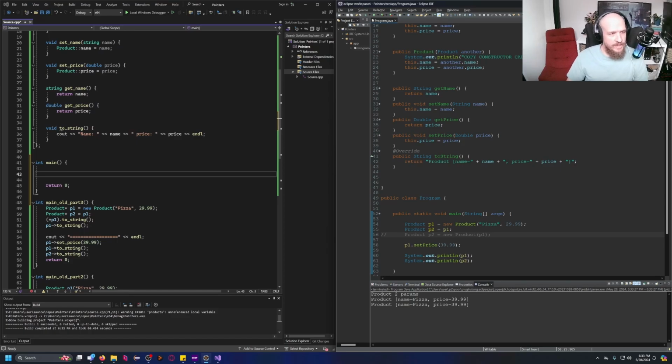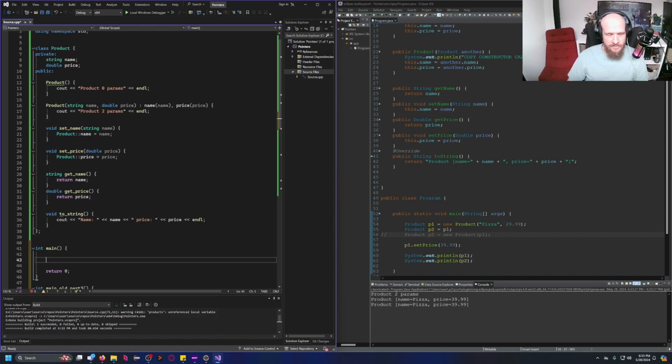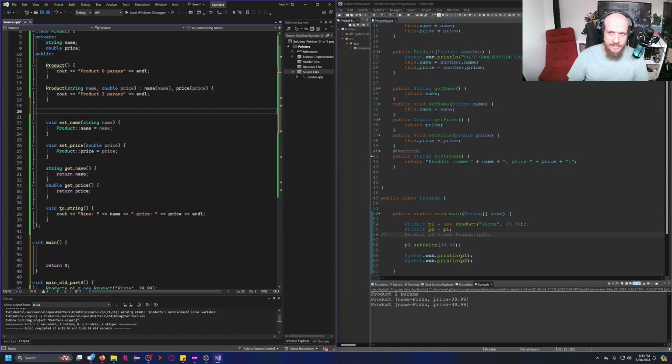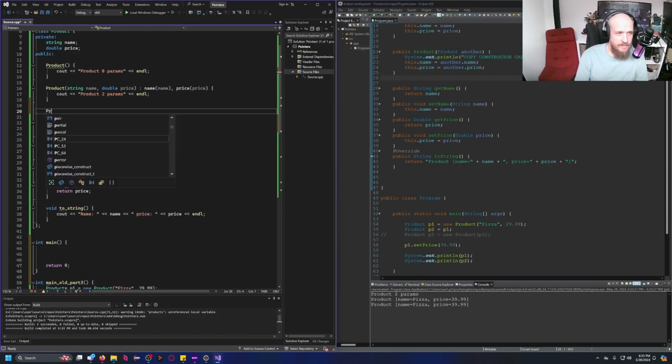Cool? Okay, so in C++, there is a default copy constructor, but we're not seeing it right here. Let's do the same thing as we did here. So how is this gonna look like? Product, which receives, actually, this one is gonna be a constant reference because we're not gonna change the parameter. Product, it's gonna be a reference. Why create a copy right here as a parameter? I don't want the parameter to be a copy. I want to create a copy based on the parameter. So this one would be another object, right?